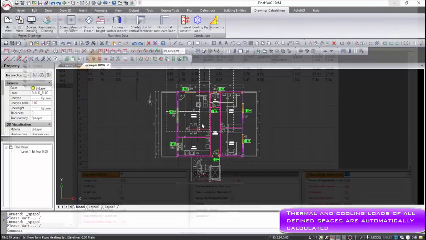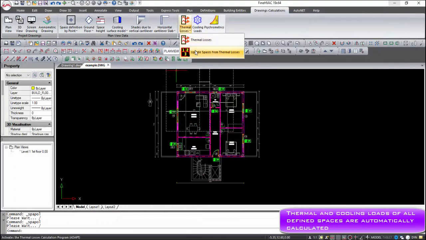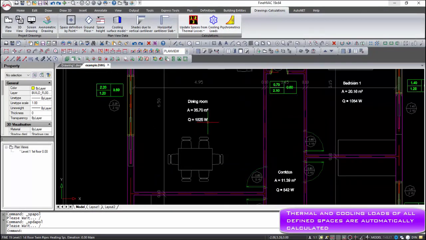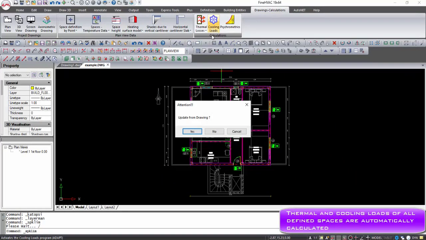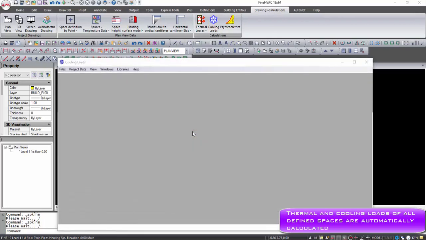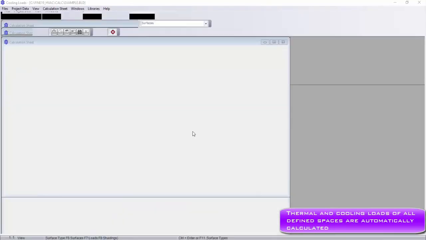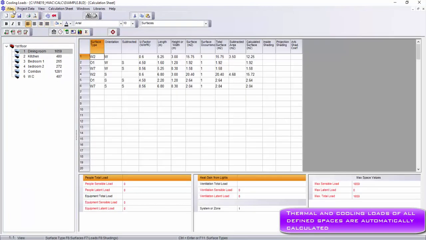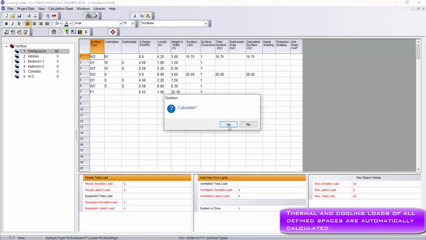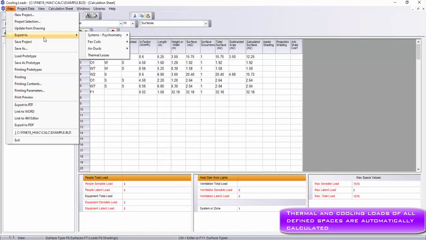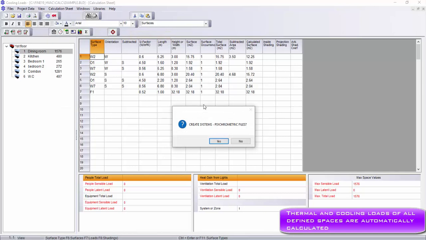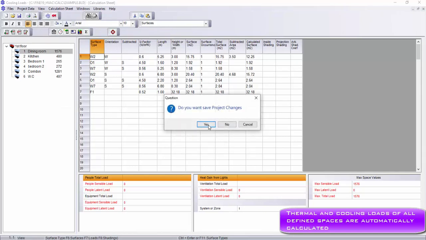Executing the command, update spaces from thermal losses, the final results update the spaces automatically. In the same way, selecting cooling loads, we can get out, automatically, the cooling space of the building. The calculations can be exported to psychrometry in order to extend the calculation model.